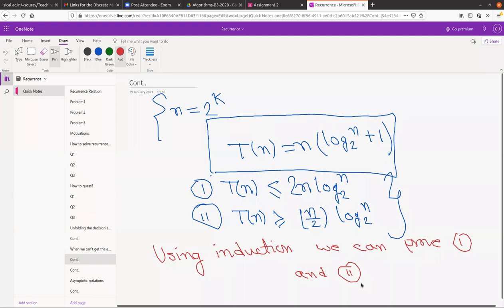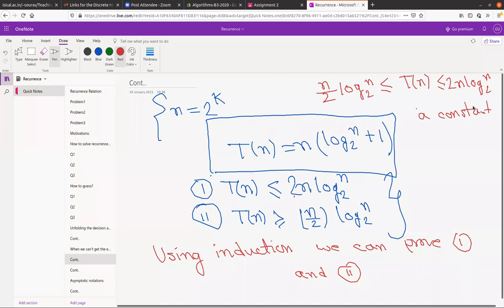So we try to give a lower bound and an upper bound of that solution. What we are trying to prove here: n by 2 log base 2 n is at most T(n), which is at most 2n log base 2 n. The difference between the upper bound and the lower bound is nothing but a constant.